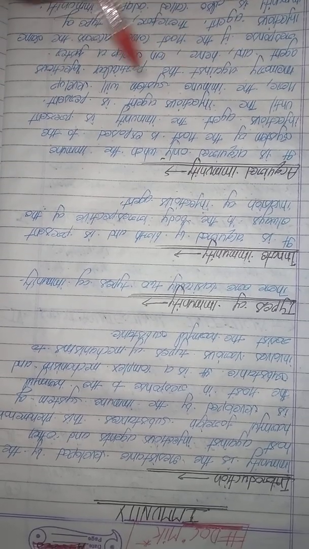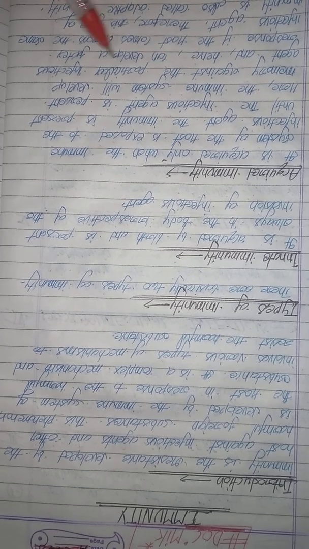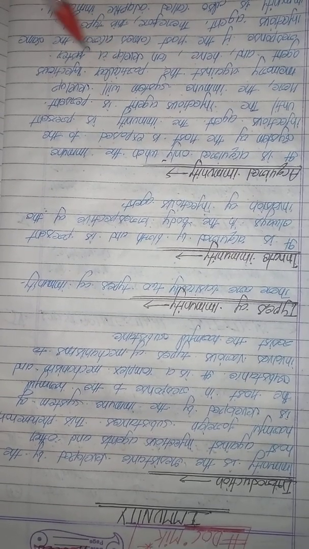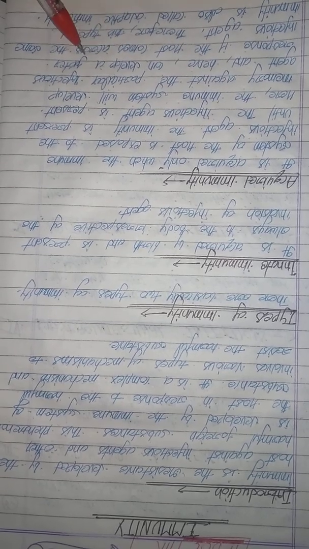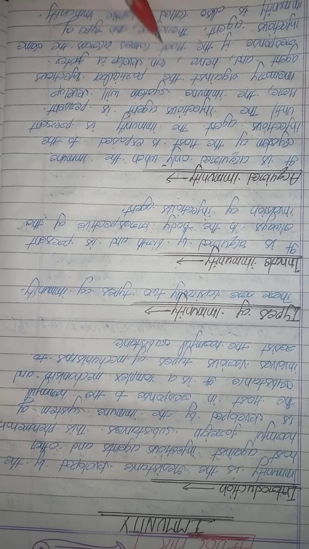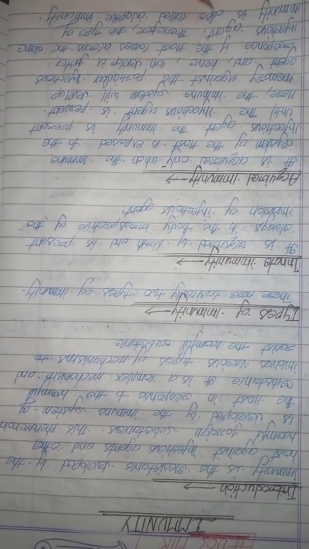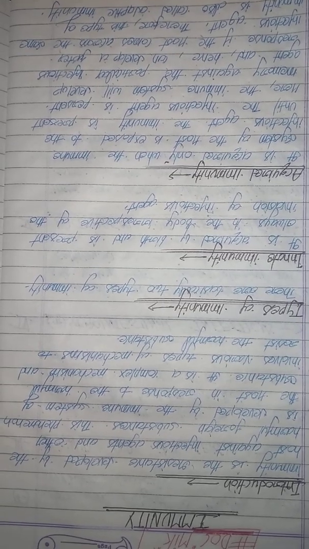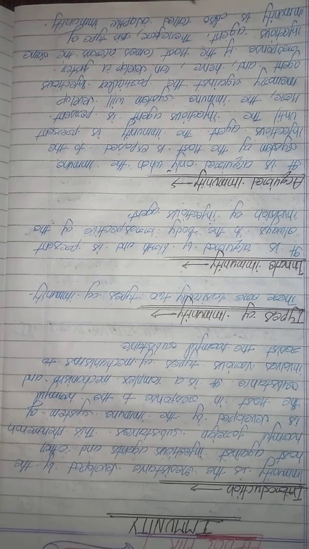Here the immune system will develop memory against the particular infectious agent and hence can develop a faster response if the host encounters the same infectious agent. Therefore this type of immunity is also called adaptive immunity.